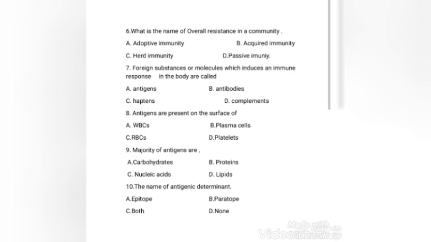Next question: the majority of antigens are carbohydrates, proteins, nucleic acids, lipids. The majority of antigens are proteins in nature. The right answer is option B, proteins. Next question: the name of antigenic determinant. Epitope, paratope, both, none. The antigenic determinant is known as epitope. The right answer is option A.